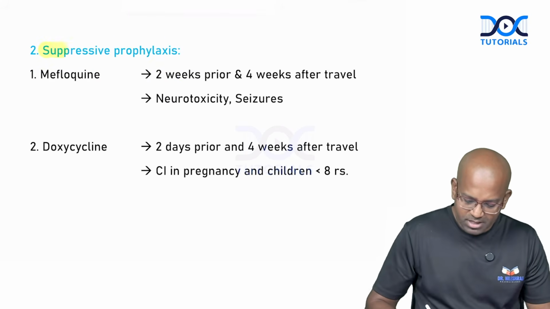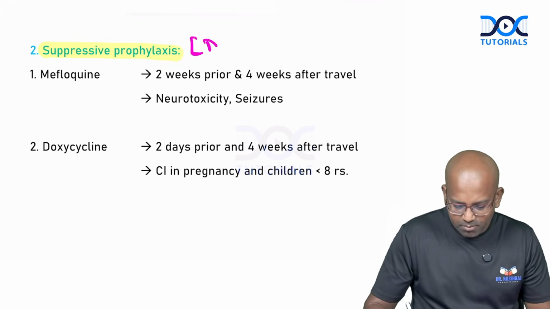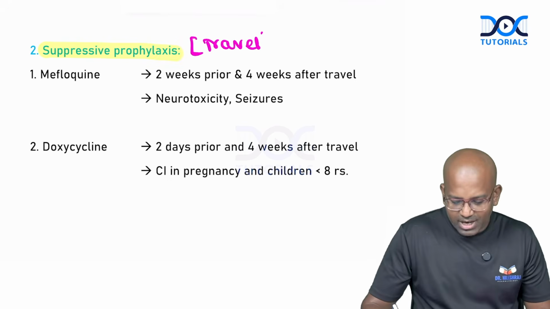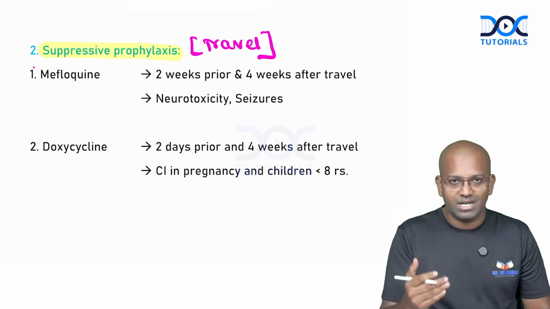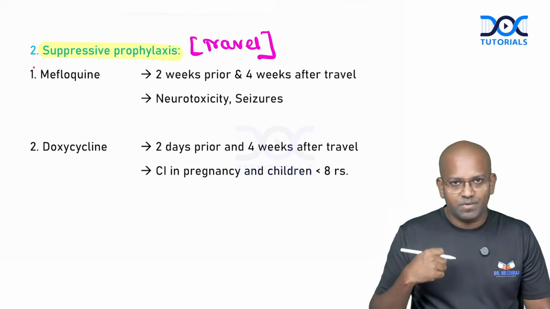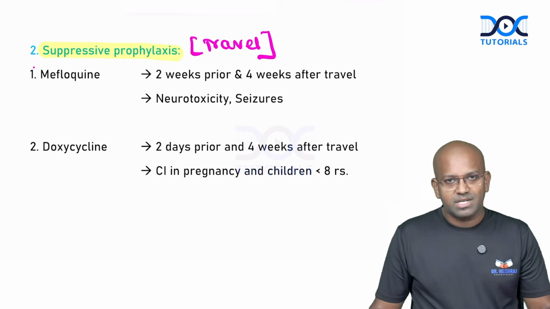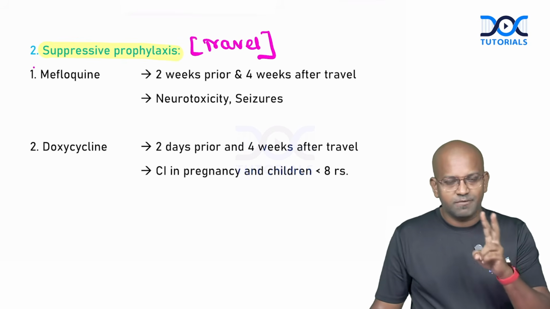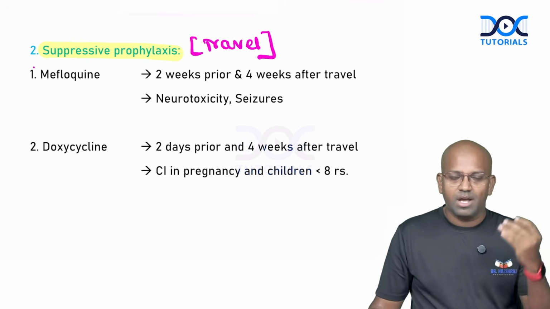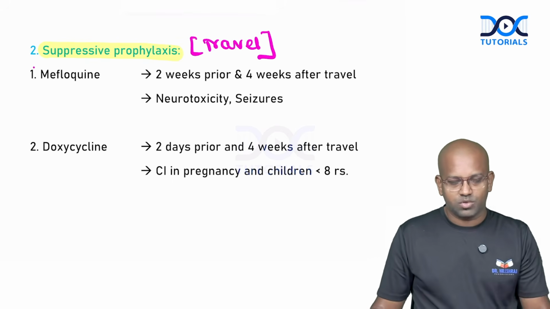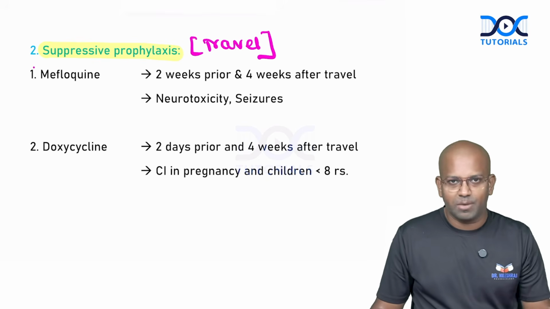Suppressive prophylaxis means if you are planning to travel to an endemic area, before exposure, before going towards that area, you have to start the therapy with some drugs, and after return from that, you have to continue the therapy. Just understand that 2 doses have to be administered before the travel, 4 doses have to be administered after return from the travel. And during the travel, you have to take the tablet also, for as long as you are staying in that particular country.